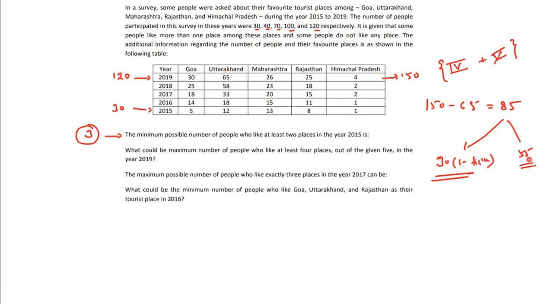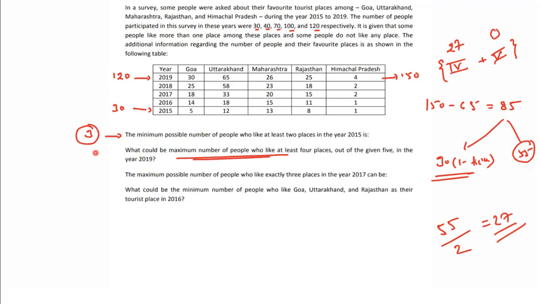So these 55 people are there, and I can now give as many as possible. So 55 I give, and now I'm distributing 2 tickets, so I can make it 4. So 27 is the answer. Here I'm putting 27, here I'm putting 0. We have to maximize the number of people, so we use all the people. When we have to minimize the number of people, then we will not use all the people. Got my point? Here we have to maximize, so we are using all the people.